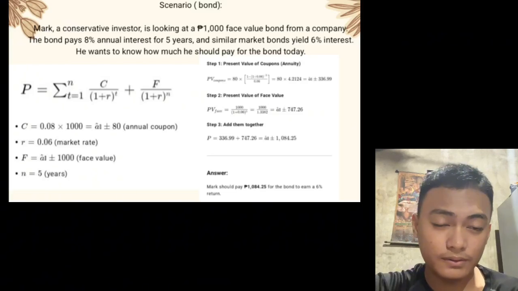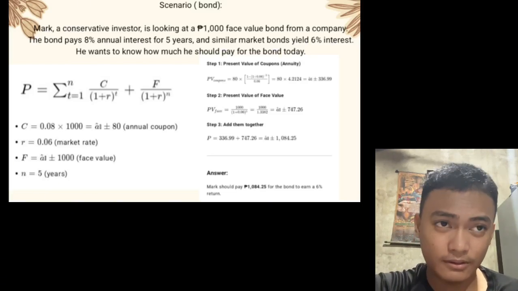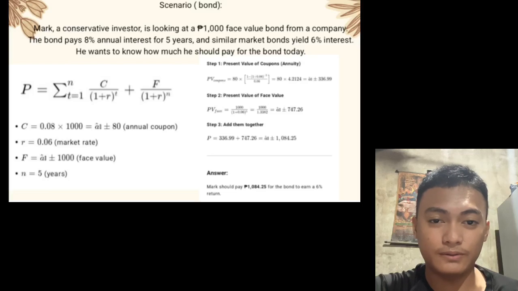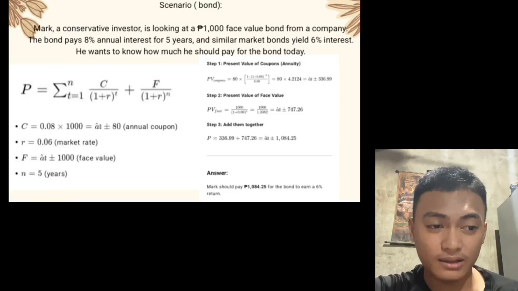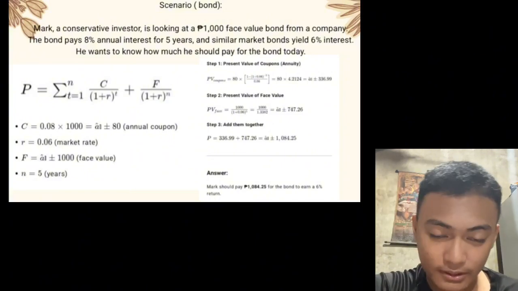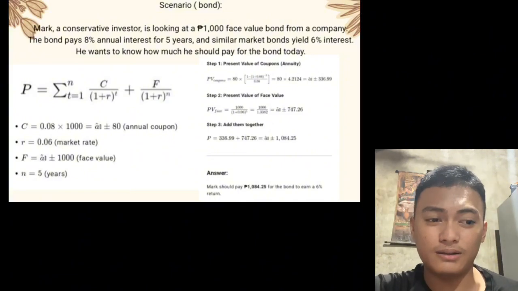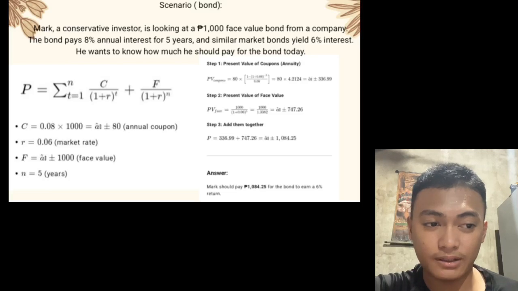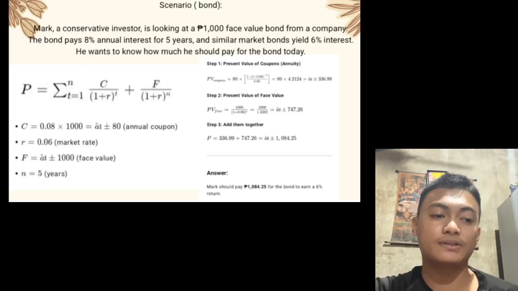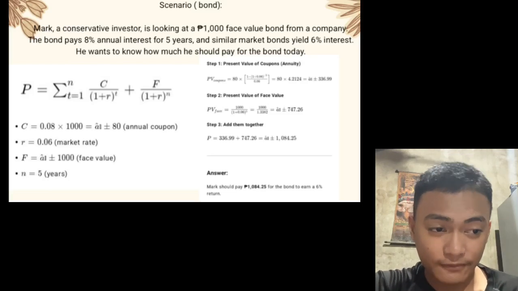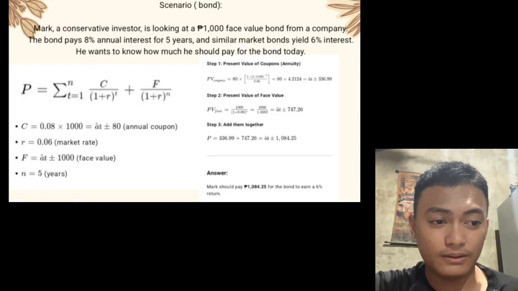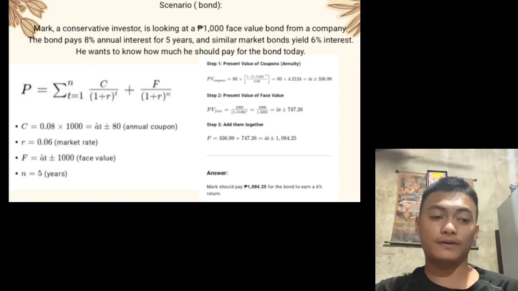To solve the bond scenario, we do step 1 first: the present value of coupons. As you can see in the PPT, there's how to get the present value of the coupons. In step 2, the present value of the face value.